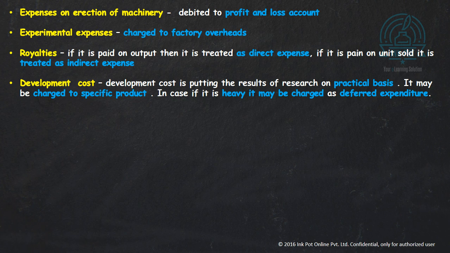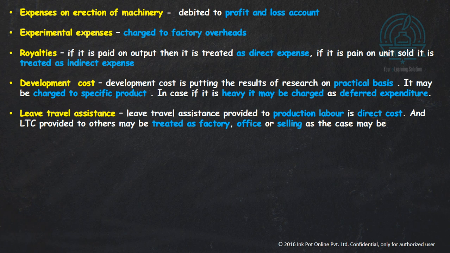Development cost, if the development cost is very normal, it is charged to the specific product. But if it is heavy expenditure, then it must be considered as deferred expenditure and should be charged over the years. Leave travel assistance of production labor should be charged to the prime cost. The leave travel assistance of factory workers should be charged to factory cost, and office employees should be charged to office cost, and selling and distribution salesmen and all that should be charged to selling and distribution cost, as the case may be.